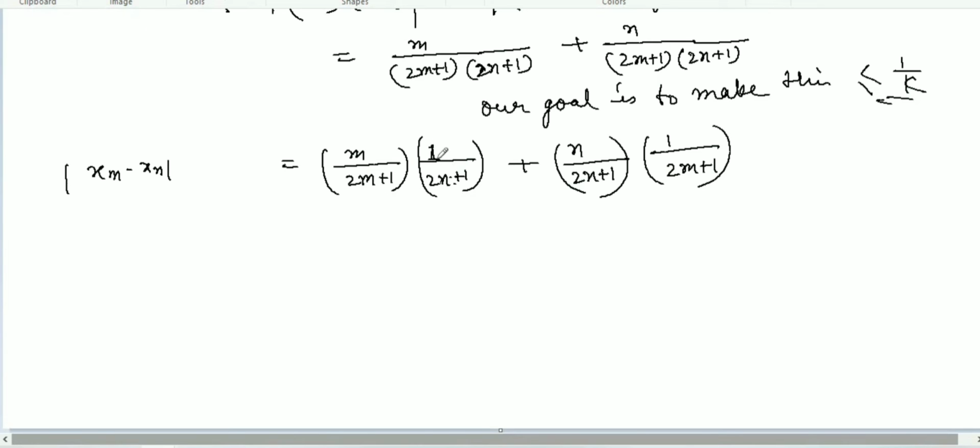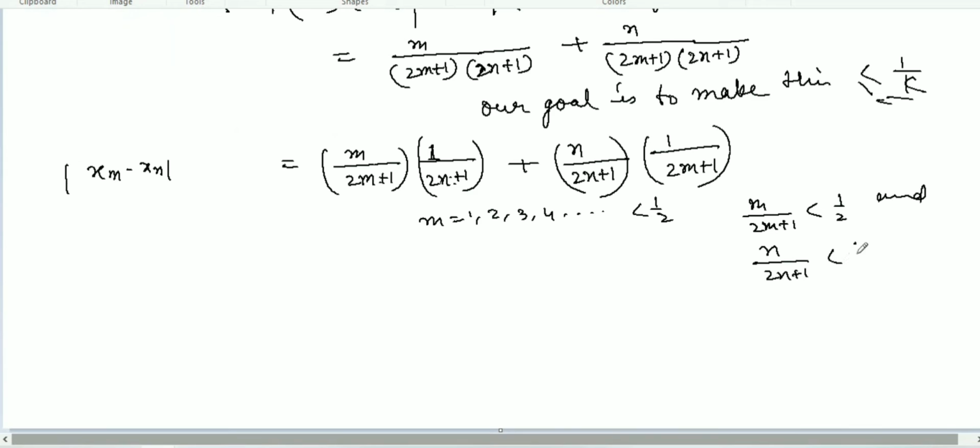But to prove a Cauchy sequence, we can see what we can remove from here. If you substitute m equal to 1, 2, 3, 4, whatever number, m over 2m plus 1 will always be less than half, and n over 2n plus 1 will always be less than half.